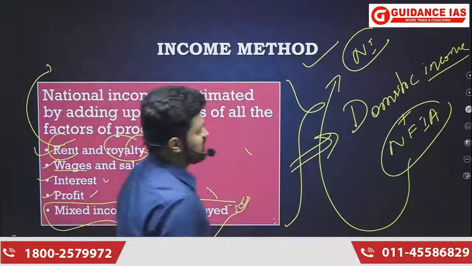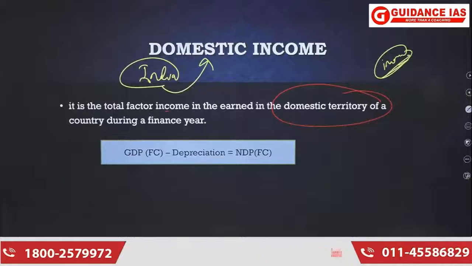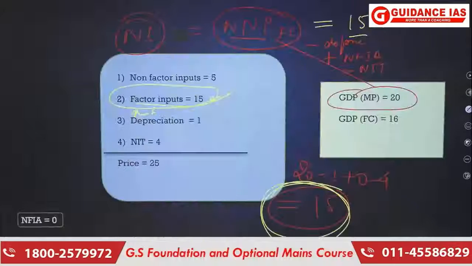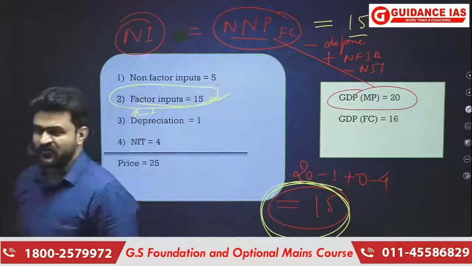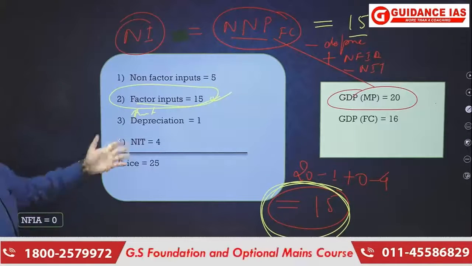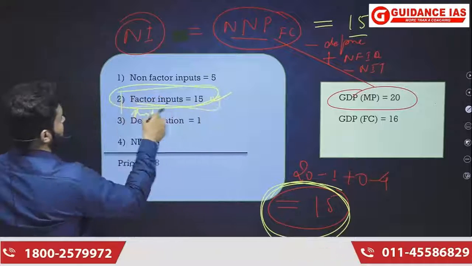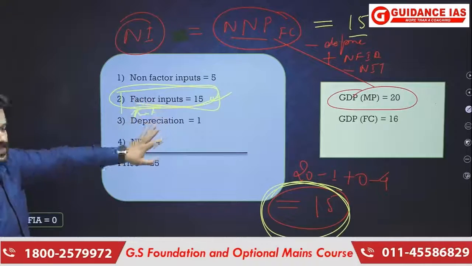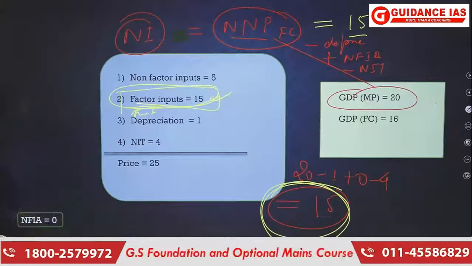Now go back to your illustration. So rent, royalty, wages, salaries, interest, profit, and income of the self-employed, that is the domestic income. So 15 plus NFIA is going to give you national income, and NFIA in our case is 0.